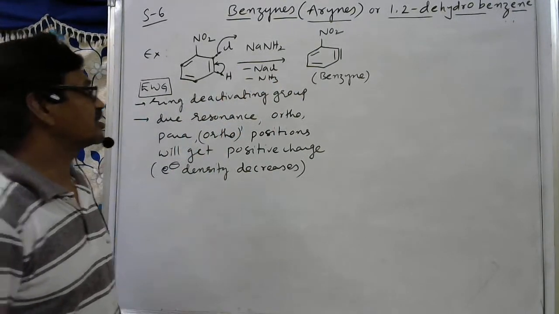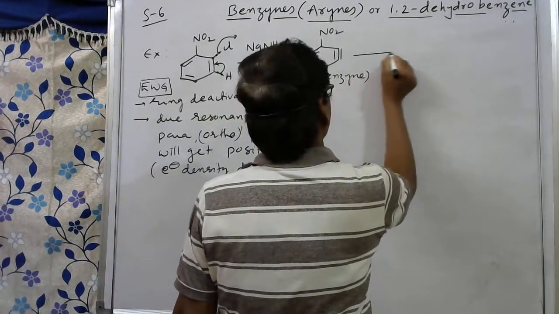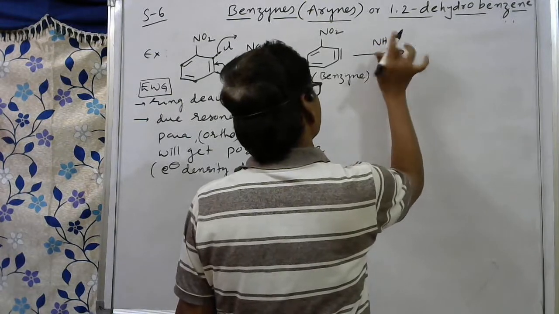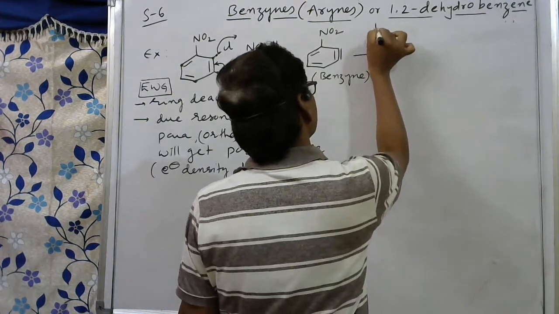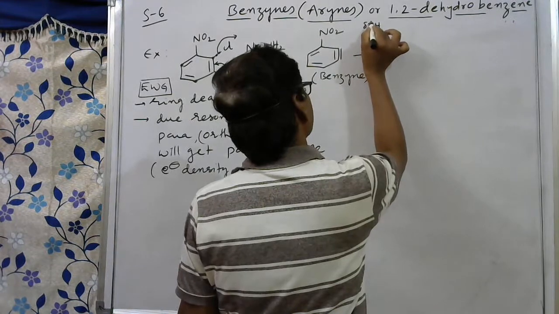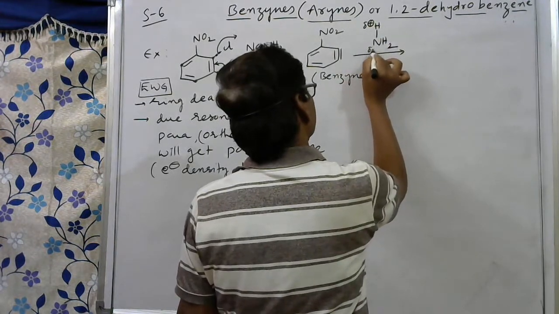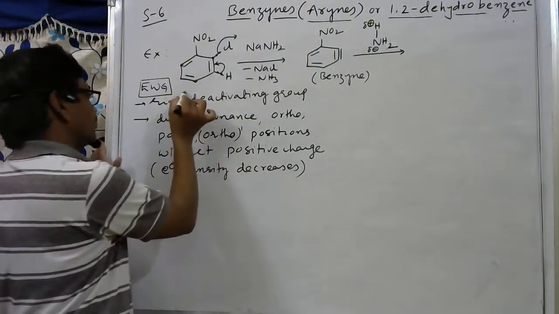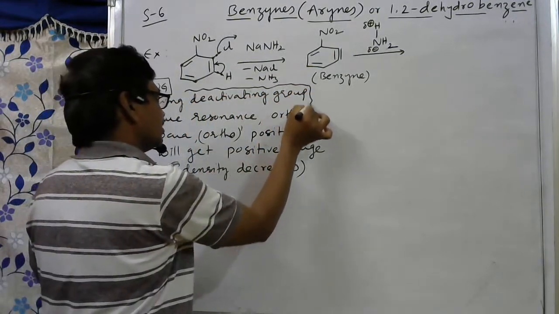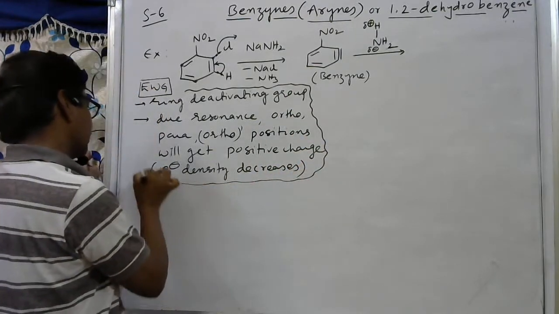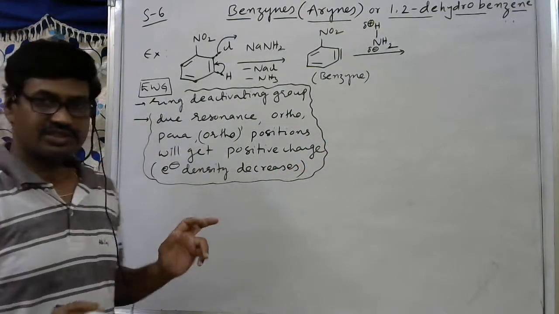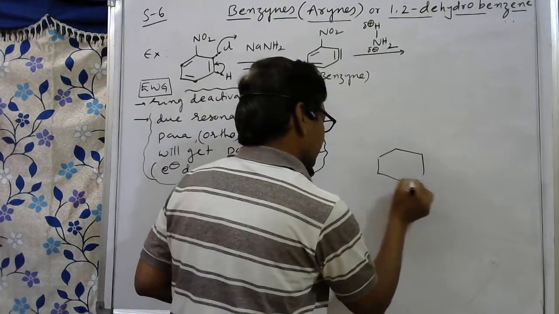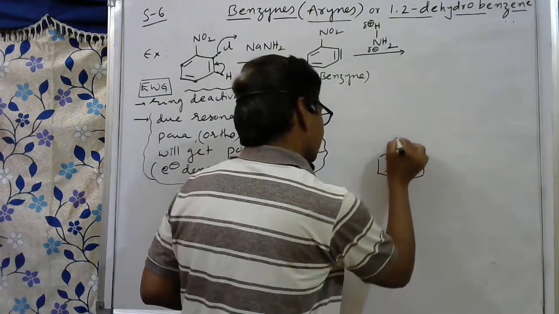Next, if I add ammonia here, NH3, we can write NH2 and here hydrogen I am writing. Hydrogen charge is partially positive charge. Nitrogen charge is partially negative charge. So as per this information that I gave here, you have to remember. What information did I give here? Because of resonance, if an NO2 group is present, so roughly here I write, see, this is NO2.